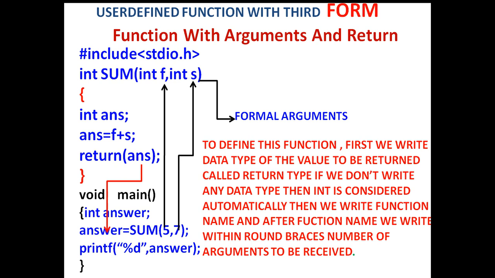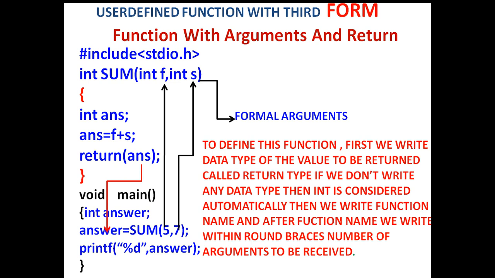Values 5 and 7 will be sent to the sum function. Value 5 will be stored into f and value 7 will be stored into s. Then the sum function will make the addition, and the addition will be stored into the ANS variable, and the ANS variable value will be returned to the calling function, to the answer variable. Then printf %d comma answer will print the answer. The answer will be 12.